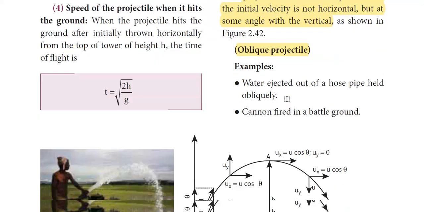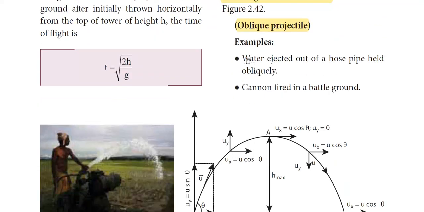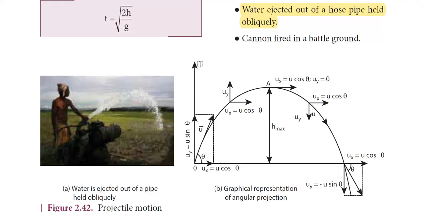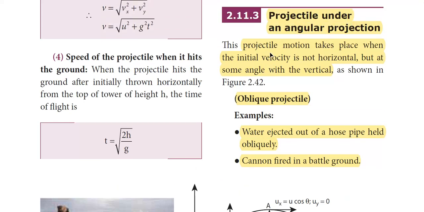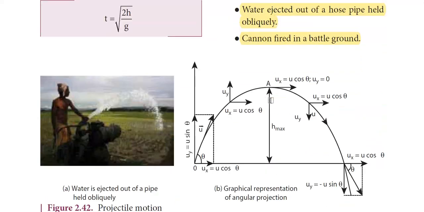Examples for oblique projectile are water ejected out of a hose pipe held obliquely. This case is shown here in the figure. Water is ejected from a pump and it flows freely due to gravity and it makes an angle theta with the vertical, so it is a projectile. And a similar example is a cannon fired in a battleground. These are all examples for projectile motion which takes place at an angle, which is also an oblique projectile.